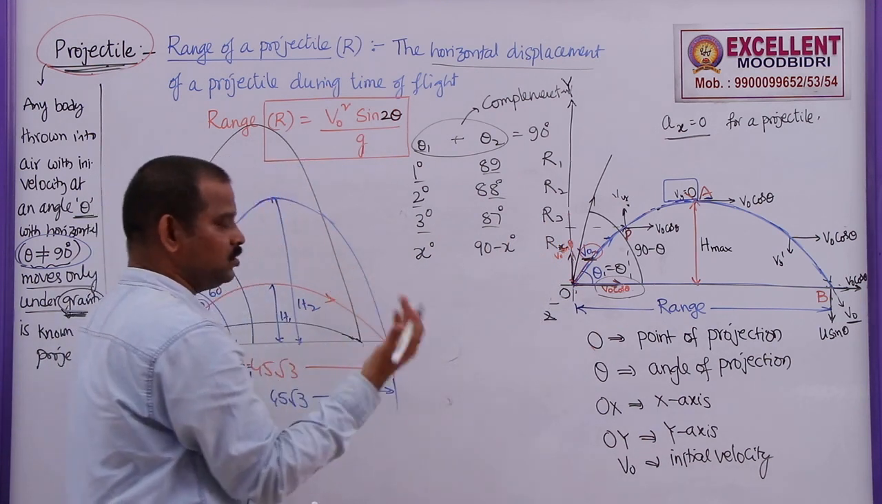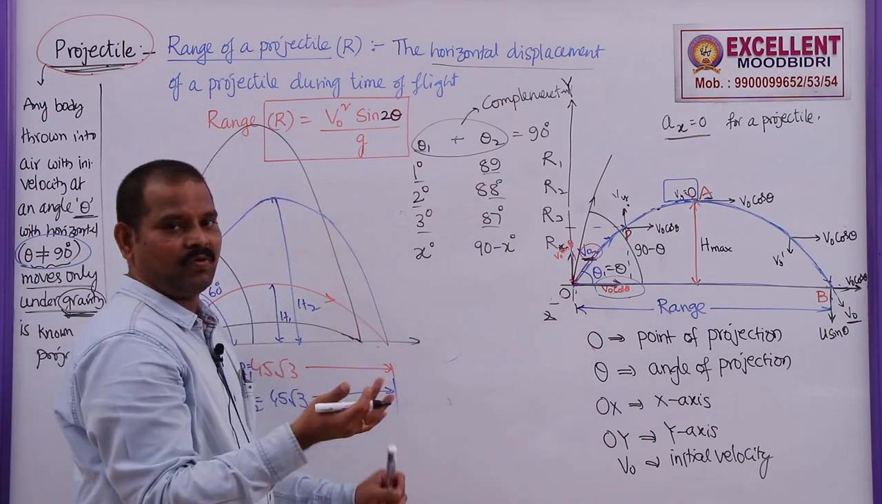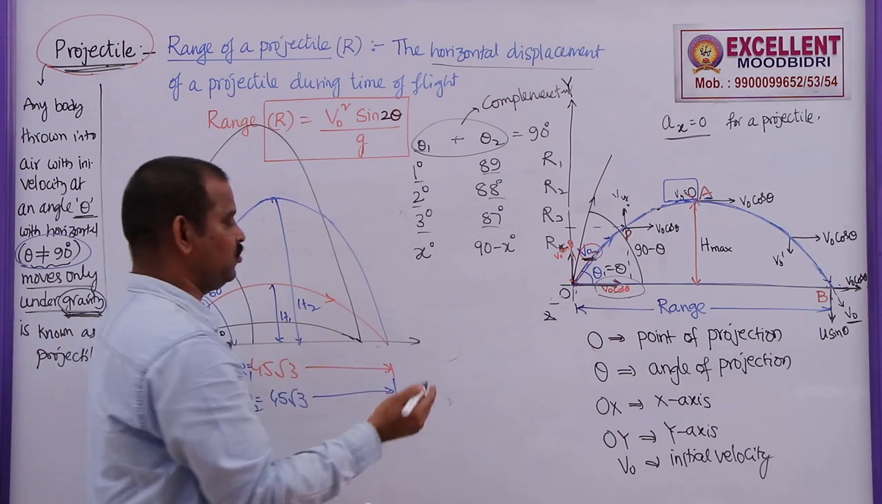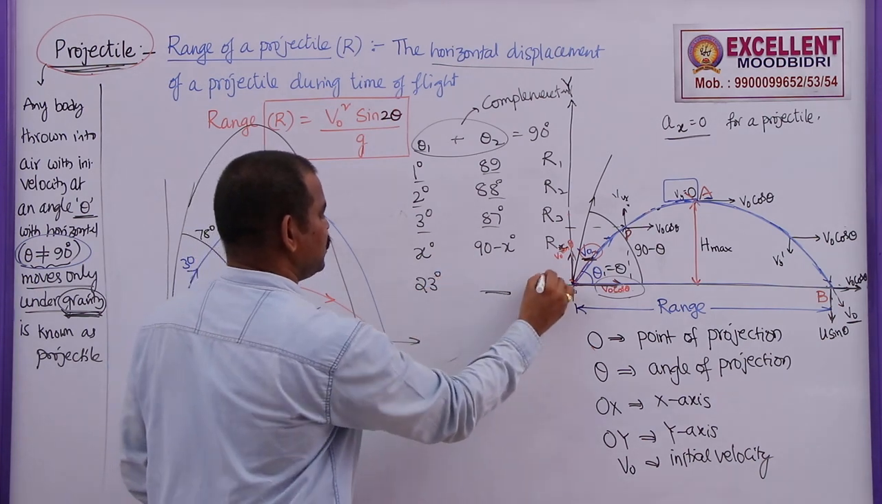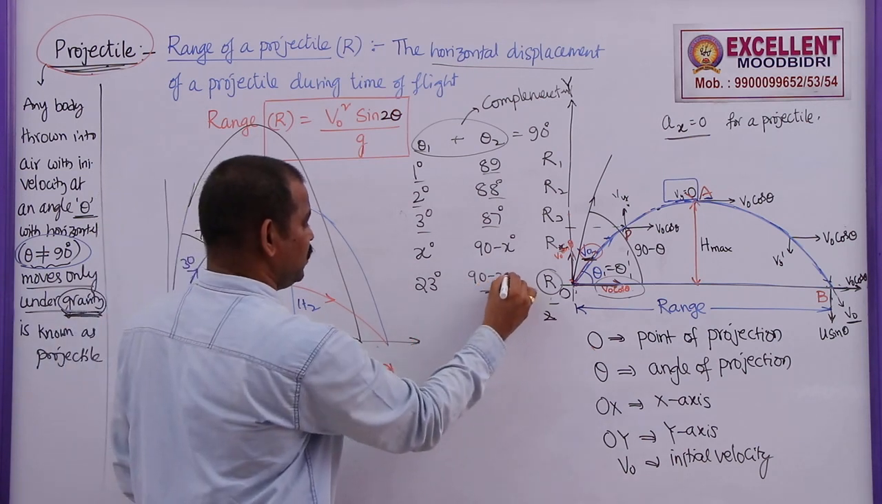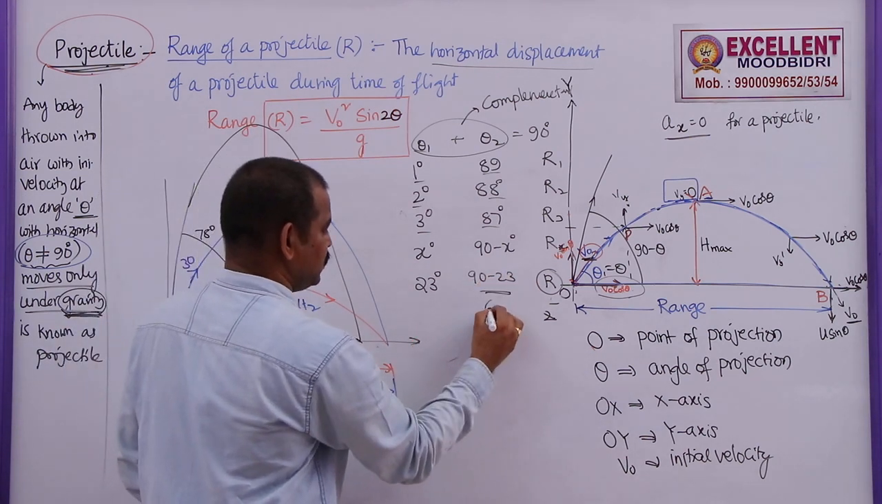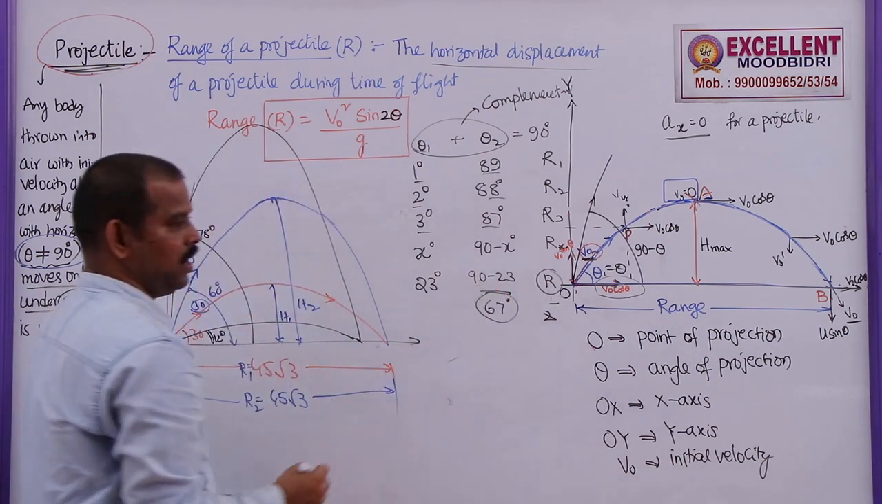Now, in any question, if it is given that the ranges are equal for two angles of projection, and one of the angles is 23 degrees, what is the other angle to have the same range? This must be equal to 90 minus 23, that is 67 degrees. So, this is how you can give the answer for this one.